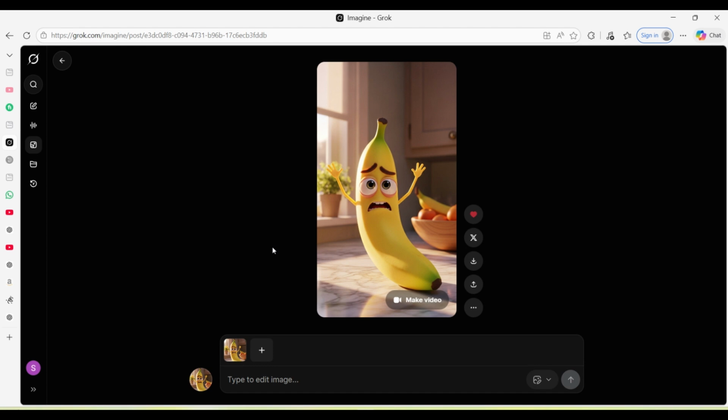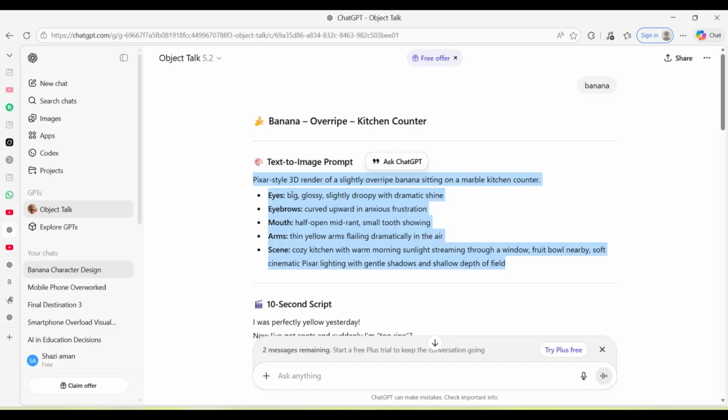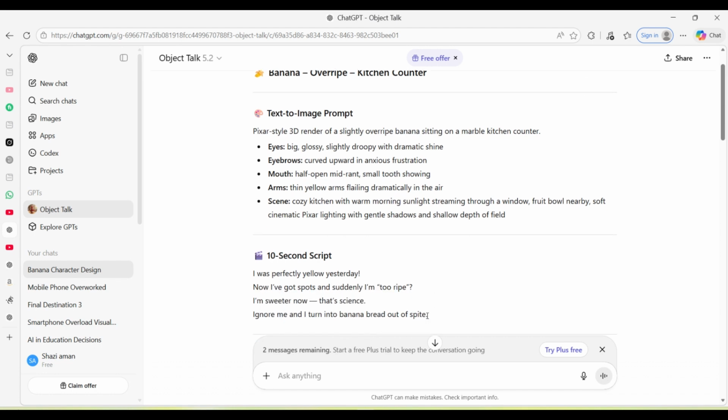Okay, so now we pasted this image from here. Now we will go to ChatGPT again and we will take the script this time, because we already generated the image from Whisk. This is the image now, and we will go to ChatGPT again, and this time we will copy the script, not this one, this one.